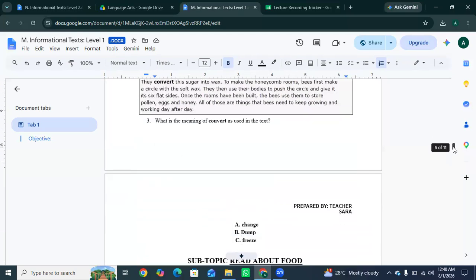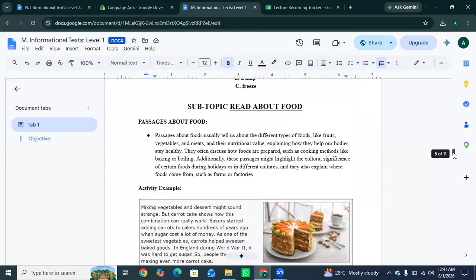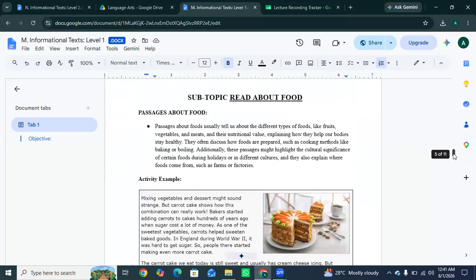And the next one is what is the meaning of convert as used in the text? Yes, it means change. For example, milk is converted into cheese. Convert means to change from one thing into another. So the next one is read about the food. Read this passage carefully, then we will do activity questions.